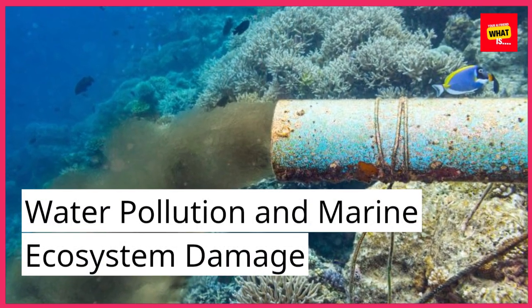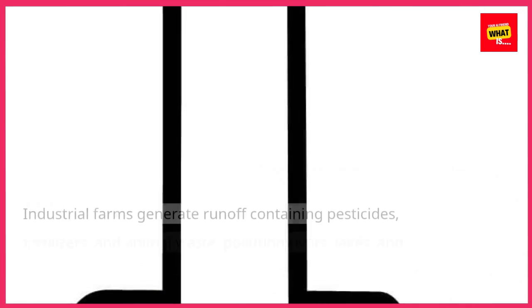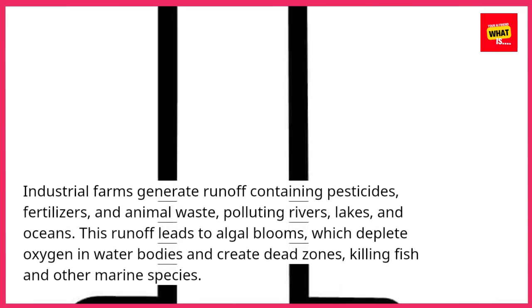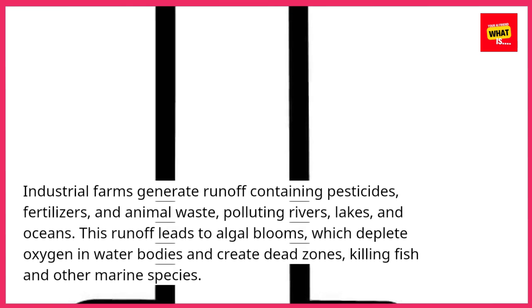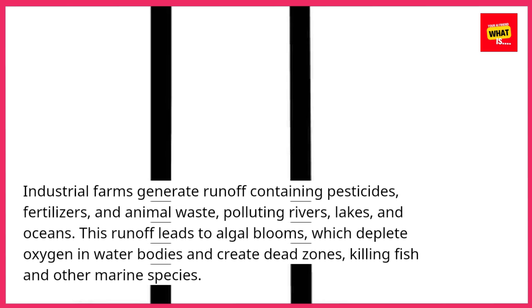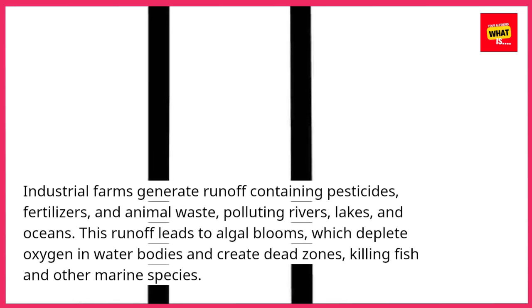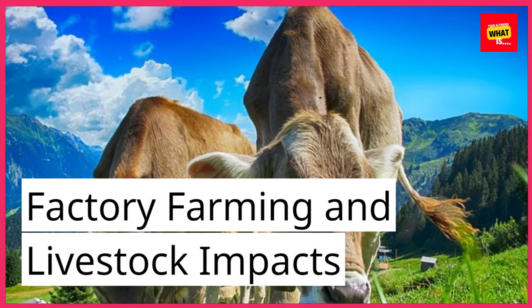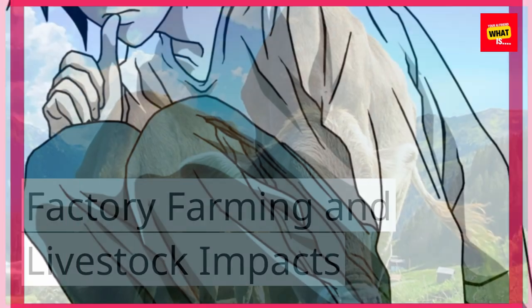Water pollution and marine ecosystem damage. Industrial farms generate runoff containing pesticides, fertilizers, and animal waste, polluting rivers, lakes, and oceans. This runoff leads to algal blooms, which deplete oxygen in water bodies and create dead zones, killing fish and other marine species.